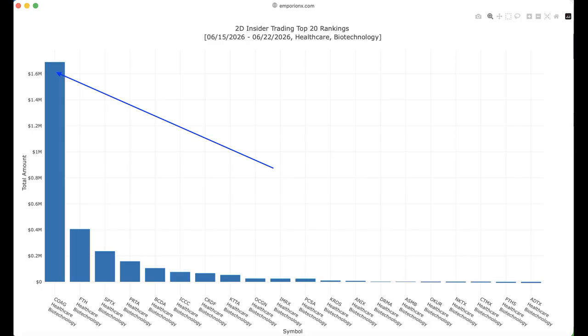This is an important distinction. The ranking doesn't just tell us that insider buying occurred. It helps us identify the largest and potentially most meaningful transactions, and then lets us drill down to the actual filing level details behind the ranking.